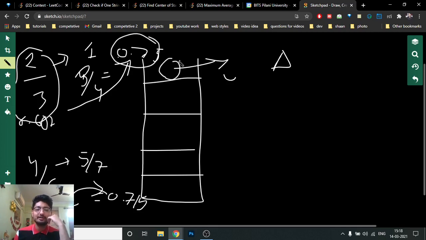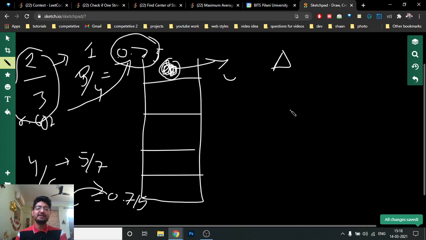So I will sort out this priority queue, or this priority queue will dynamically update itself according to the delta. Delta means what is the change that will occur if I add 1 to it. So it will dynamically add up to this. So the priority queue top will be the element which will give the maximum change.